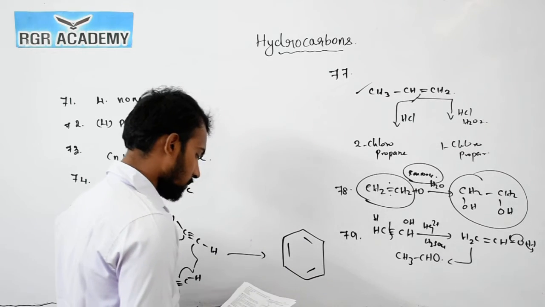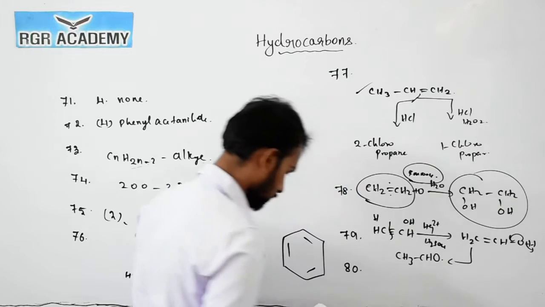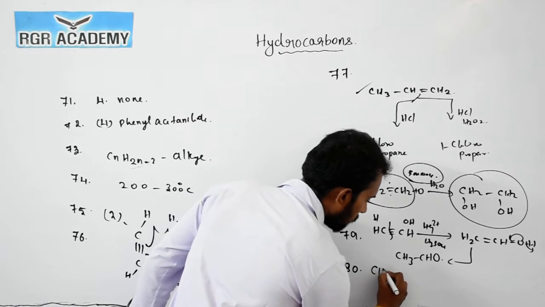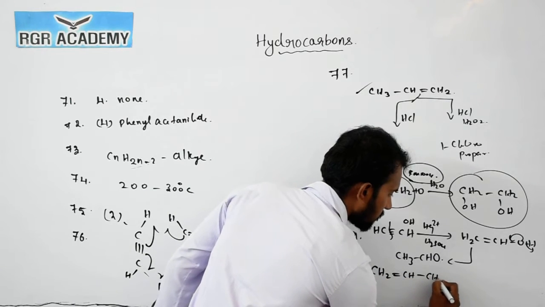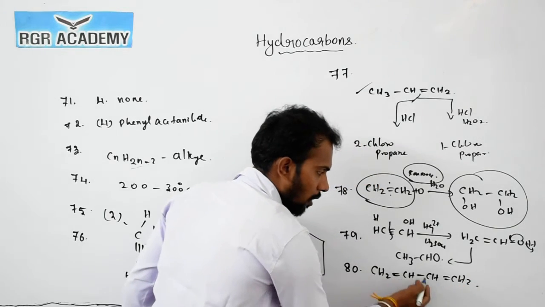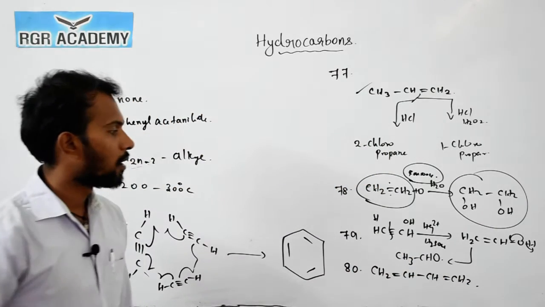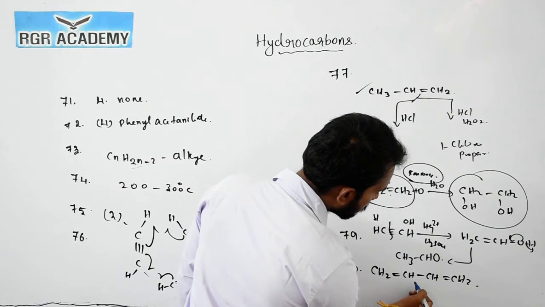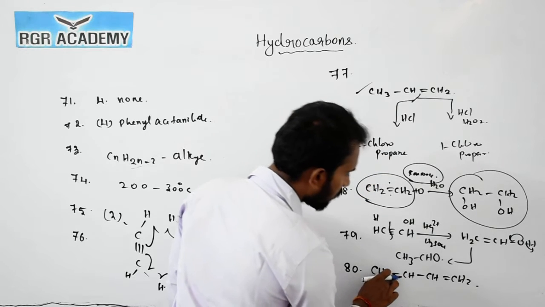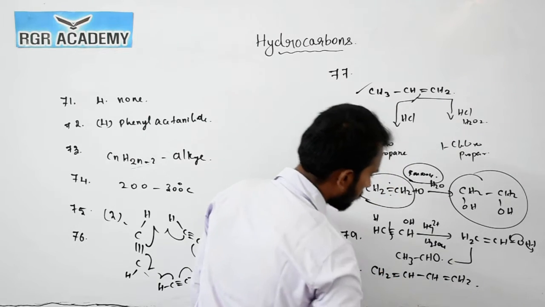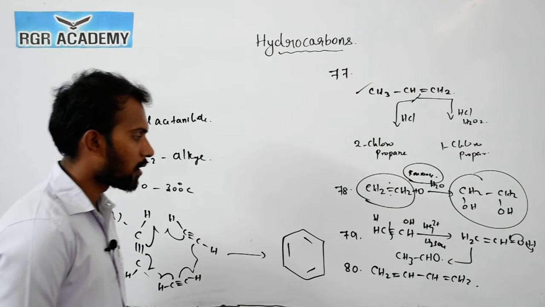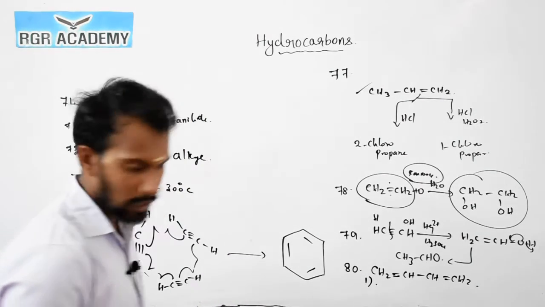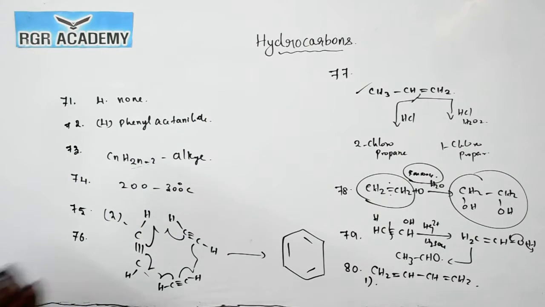Okay. Now question number 80. Conjugated double bonds are present in butadiene, which is the right answer. See this one, CH2 double bond CH single bond CH double bond CH2. It has alternating single and double bonds: single bond, double bond, and single. So butadiene already has alternating single and double bonds. So the answer to question number 80 is 1. Now let us discuss question number 81. So see this one.